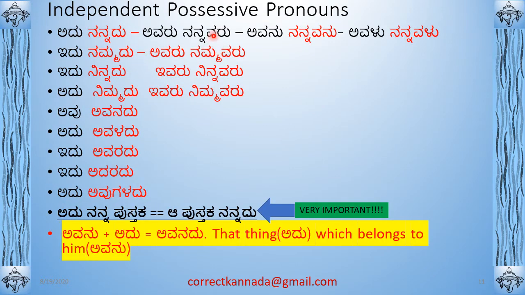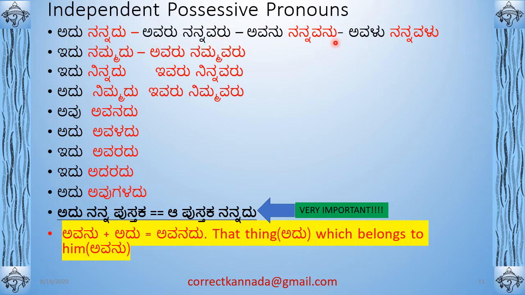Independent possessive pronoun. Independent possessive pronoun means what? Let's look at this. Adu nannadu. So instead of saying adu nanna pustaka, you say adu nannadu. You add du, you don't have to talk about pustaka. You just say that is my thing. So nannadu means you're not specifying the name of the noun. You're just saying it is my thing. Avaru nannavaru, he is mine. You will say this when you say he is from my community, he is from my state. Then you will say avaru nannavaru.